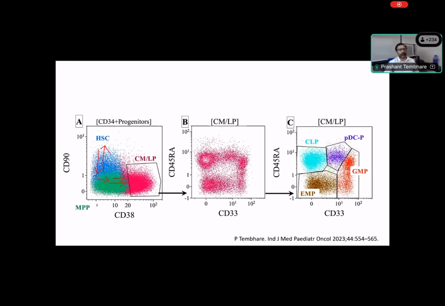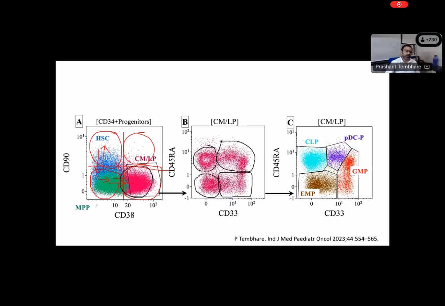So based on the antigen expression, we know that there are cells which are CD38 negative. If you put the negative and positive order here, these cells are positive for CD90. These cells are negative for both. There are very few events positive for both markers, and these cells are just positive for CD38. So this is how we interpret the cells' antigen expression. The same way here, with CD33 and CD45, this population is positive for CD45. This population is negative for both CD33 and CD45. This population is positive for CD33 and negative for CD45. And this population is positive for both. So this is how it looks.